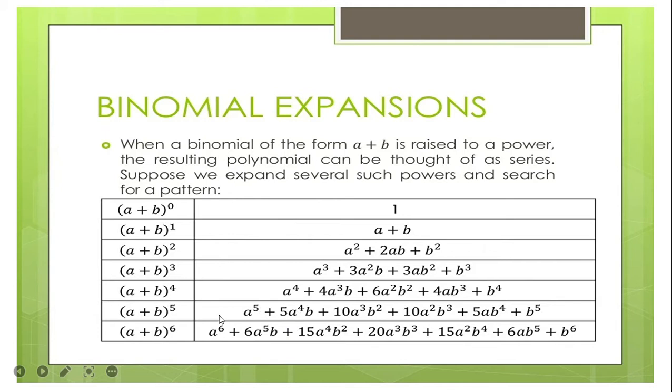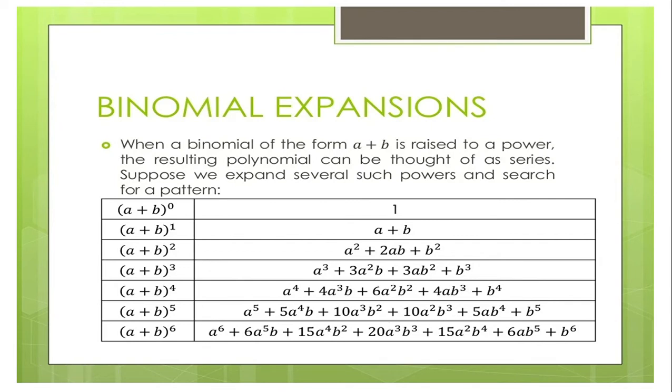So for the exponent 5, we start at 5. A has 5, 4, 3, 2, and 1. For B, there is no B in the first term, but in the second term the exponent is 1, and then 2, 3, 4, and 5.